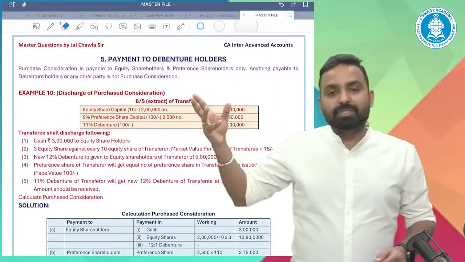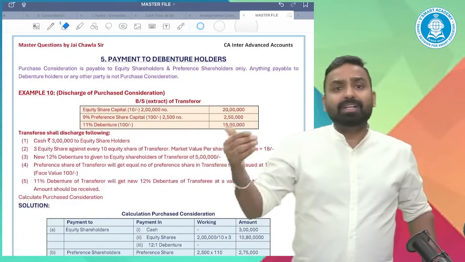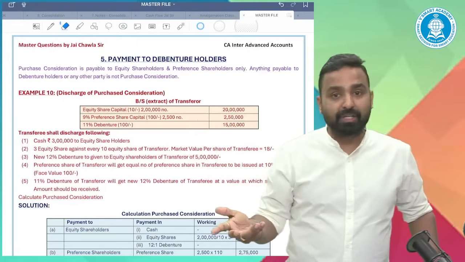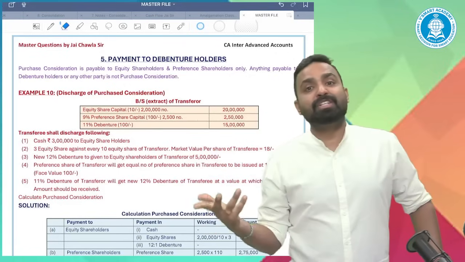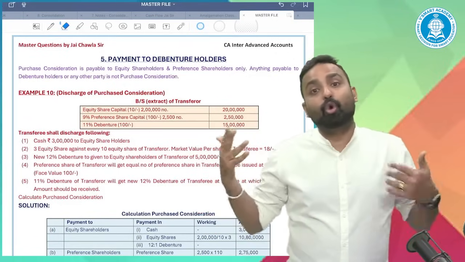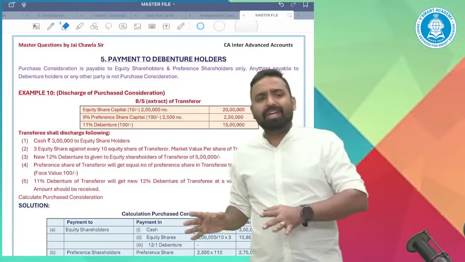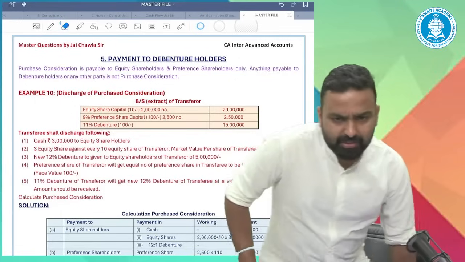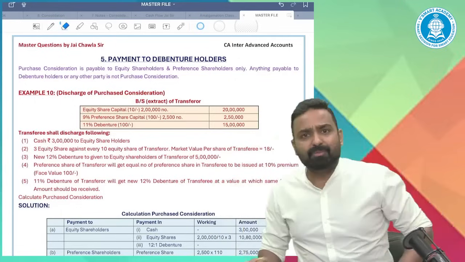In most of the questions, they will tell you that the transferee company is discharging the debenture holders of the transferor company. The transferee company is issuing new debentures to the debenture holders of the old company, the transferor company. So that is settlement of liability. But how we are going to cover this, that we need to understand. Okay, let us understand that concept with the help of some examples.